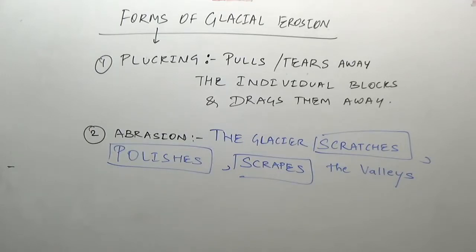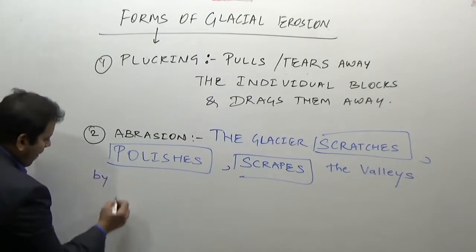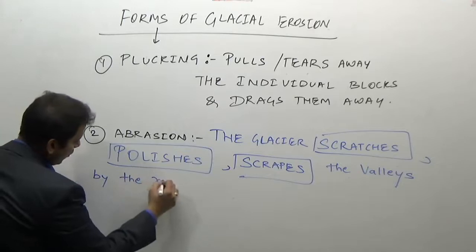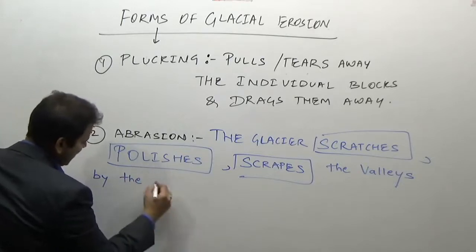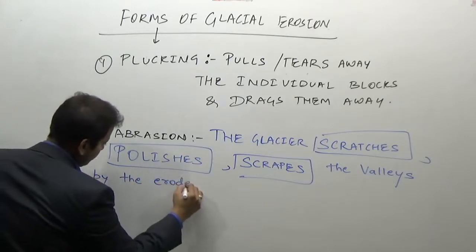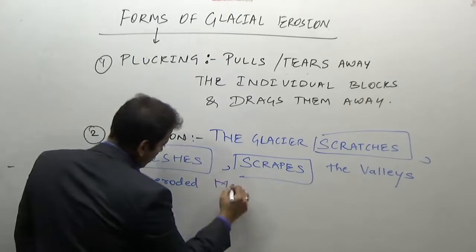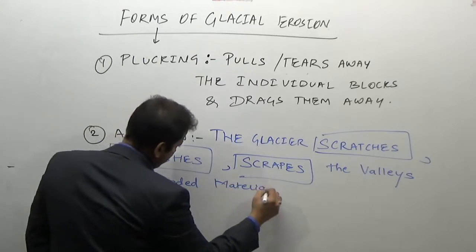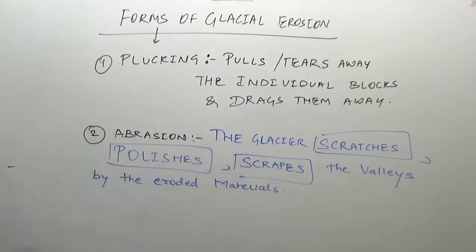So these are the two particles. How? By the rock particles or by the eroded materials.